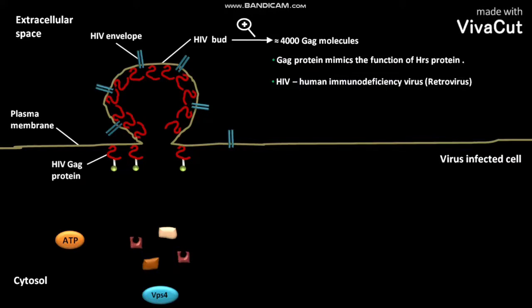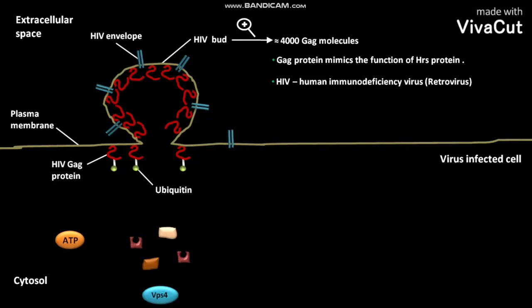The HIV GAG proteins are considered the major structural component of the completed HIV virus particle. The HIV GAG proteins on the plasma membrane of the virus-infected cell are tagged with ubiquitin.